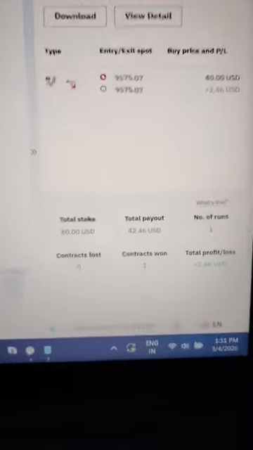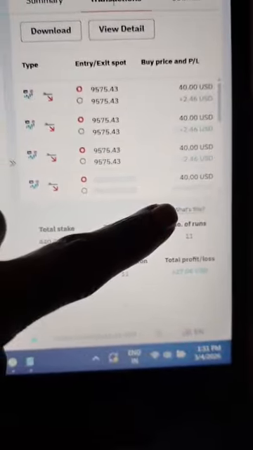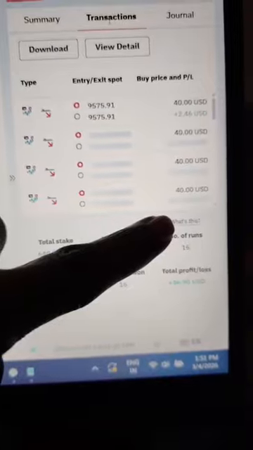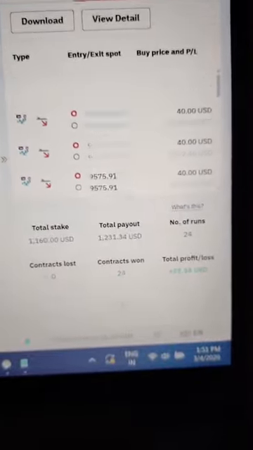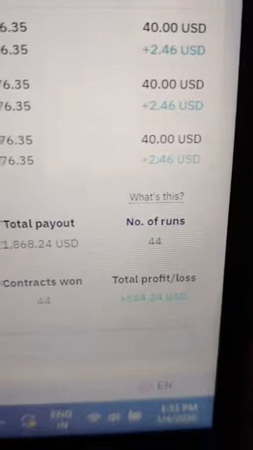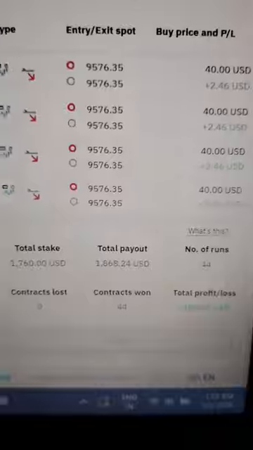So let's see how much you're going to make. So you can see it has done how many trades per second. Let's see, 11 trades per second, 15. Okay, so let's stop it at 30. Okay, so I'm going to stop the bot. So you can see I've made 100 USD from bulk trading.